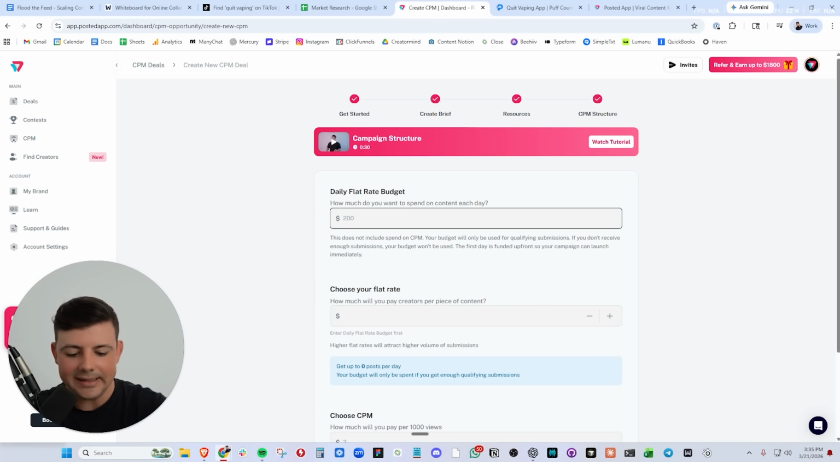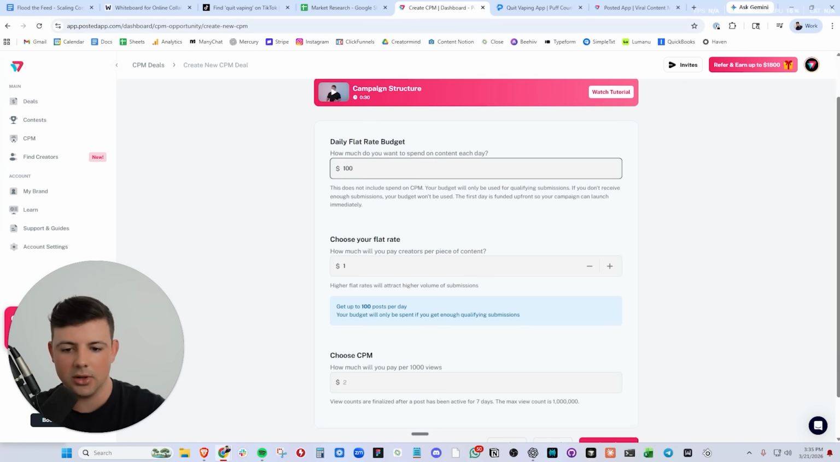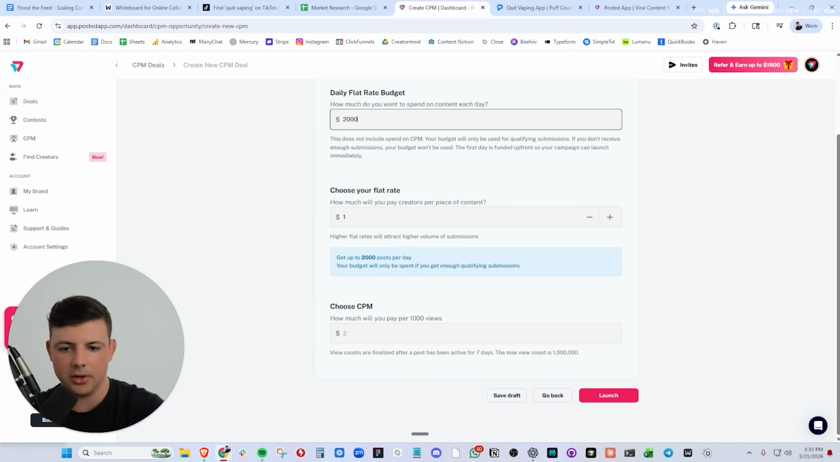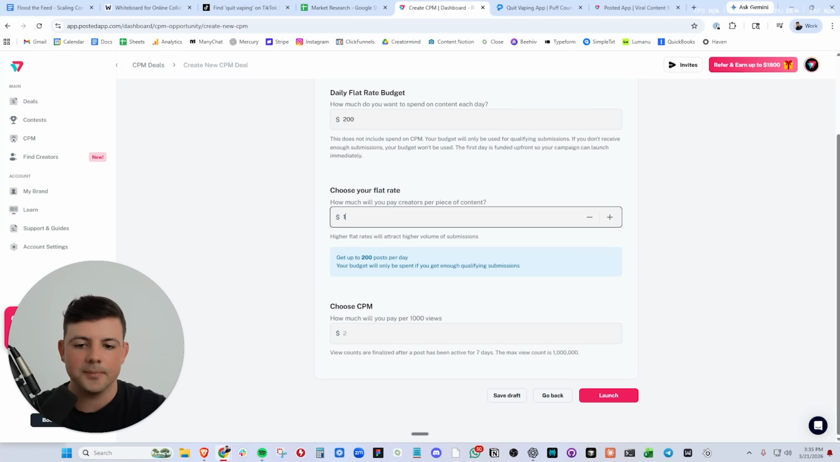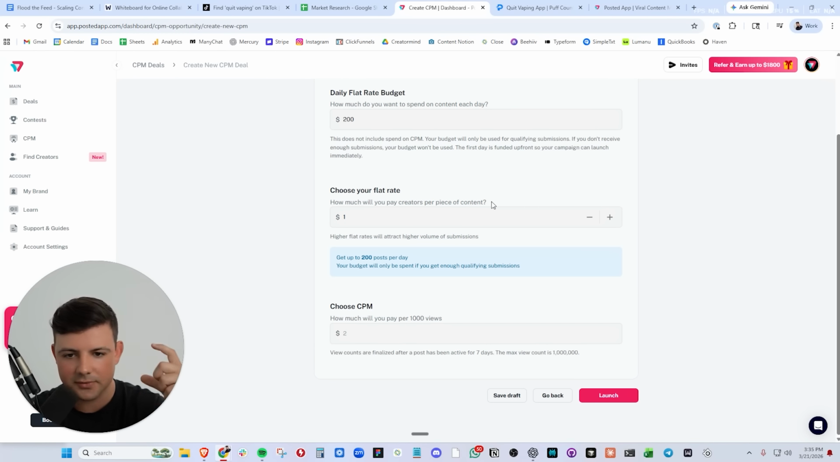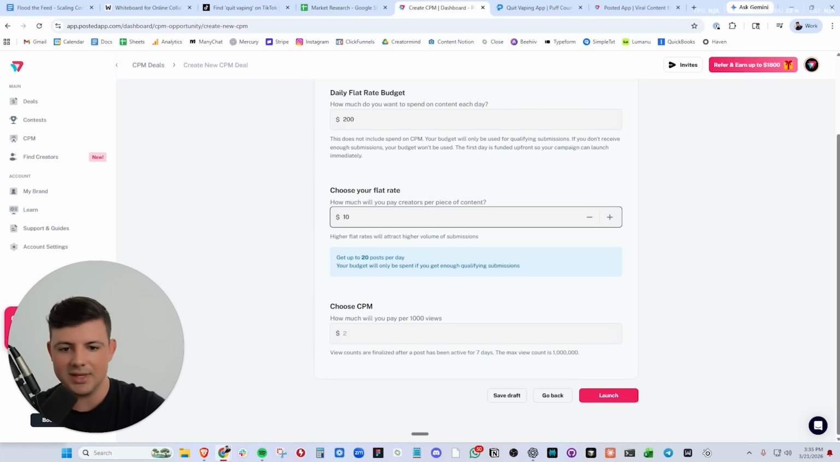We can set a daily budget. We can set a $100 budget or a $200 budget if we want to, right? And then we can choose our flat rate. The flat rate is how much you will pay creators per piece of content. This is what creators will get paid upfront as long as they create a piece of content that follows your brief exactly. So we can choose our flat rate. We can choose $5. We can choose $10. We can choose $25 if we want a ton of content. We want creators to be super motivated in here. We're going to go with 10. That will be 20 posts per day.